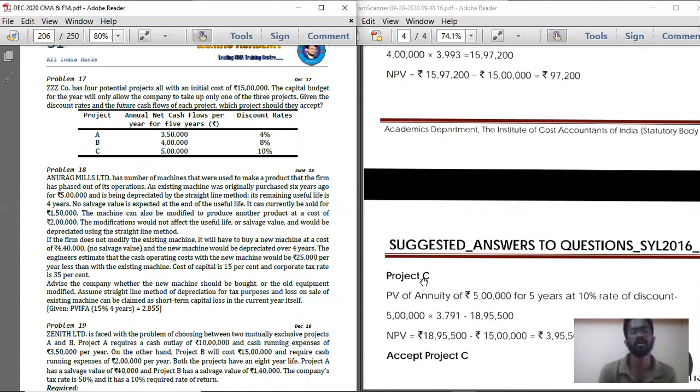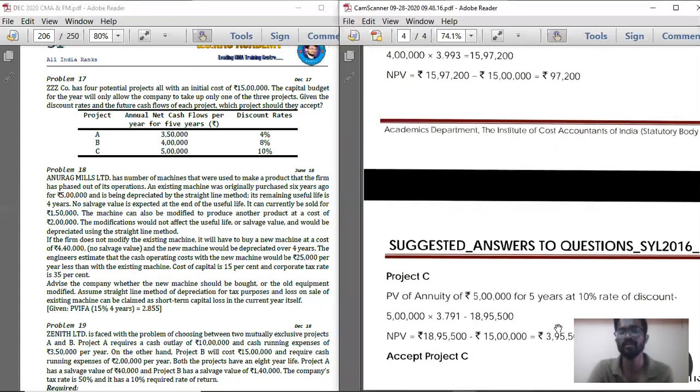So below that, how much is the value? 18,95,500 minus 15 lakhs. You are getting 3,95,500. In respect of that, record NPV. NPV is equal to 3,95,500. So see, with that we have calculated what is the NPV for all 3 projects.